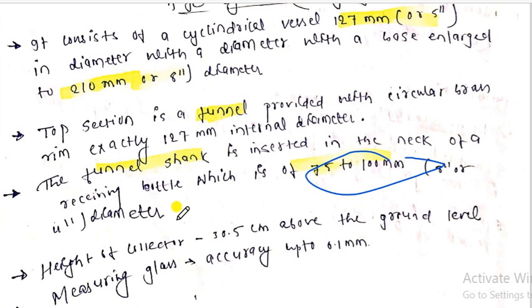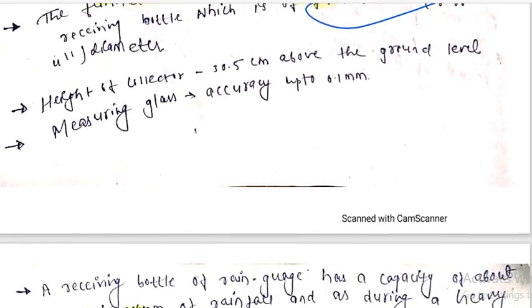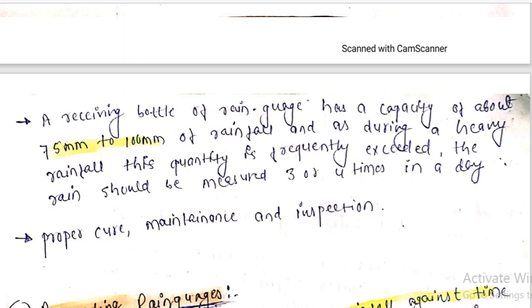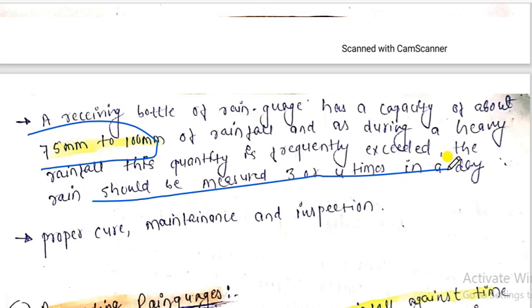So here the height of the collector is 305 mm above the ground level. So this is all about it. Here the receiving bottle capacity is 75 to 100 mm of rainfall. During heavy rainfall, if the quantity frequently exceeds this, then the rain should be measured 3 to 4 times in a day. वही मैं बोला हूँ आपको, जब heavy rainfall होता है, then we have to measure 3 to 4 times in a day, as its capacity is only up to 100 mm. So we need proper care, maintenance and inspection of this